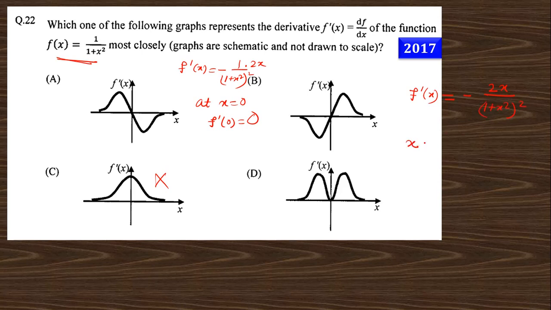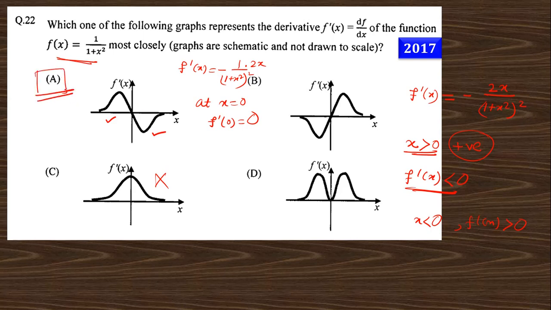So if x is greater than 0, that is x is positive, f prime x must be negative, because of this negative sign, and this is a square, so this must be negative. So in case of positive x, this is negative, and in case of negative x, f prime x is positive. So in the option you can say that for positive x, f prime is negative in this portion, and for negative x this is positive. So this is the correct answer of this question.